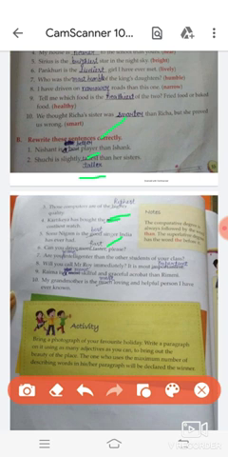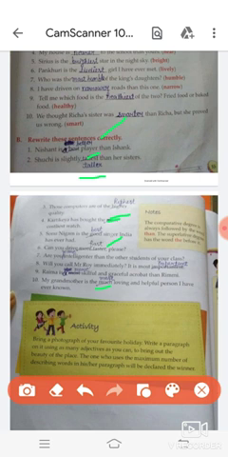Are you intelligent than the other student of your class? Students, you will write here more intelligent. Will you call Mr. Roy immediately? It is most important. Raima is a most skillful and graceful acrobat than Rimi. Students, you will cut most and you will write here more. Last is my grandmother is the much loving and helpful person I have ever known. Students, you will cut much and you will write here most.